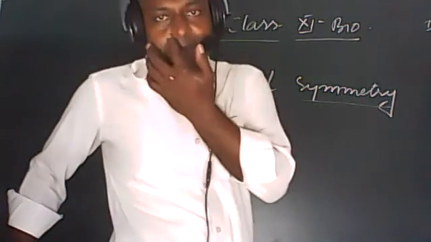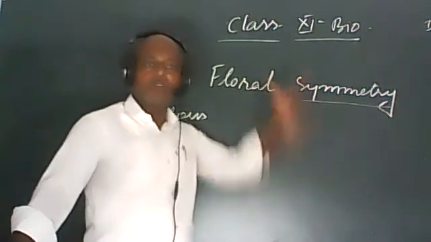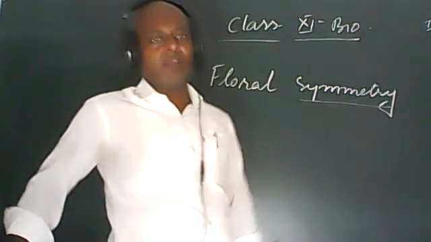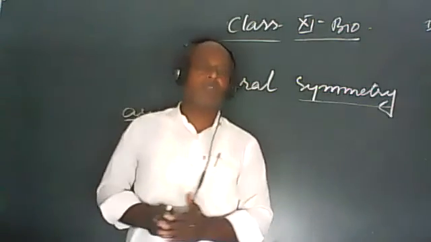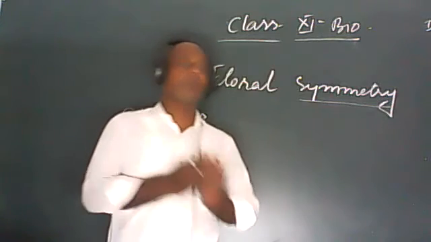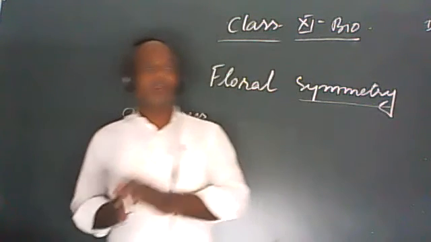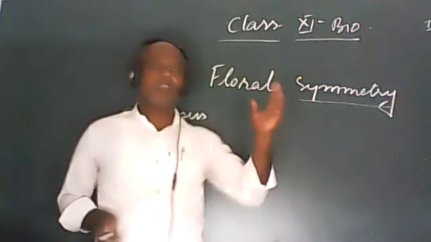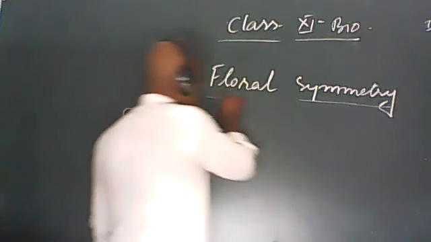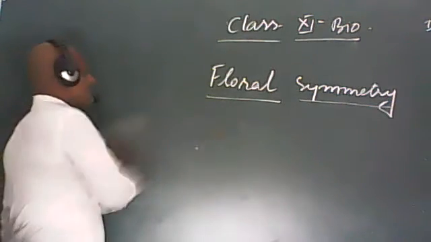We have discussed about the symmetry in kingdom Animalia when we were studying about the different phyla. We have studied that in case of animals, human beings, there is radial symmetry, bilateral symmetry. We have to discuss in case of flower how they are symmetrical or non-symmetrical or asymmetrical.